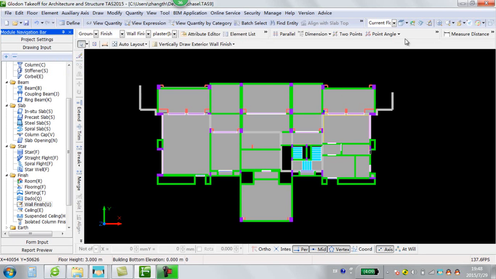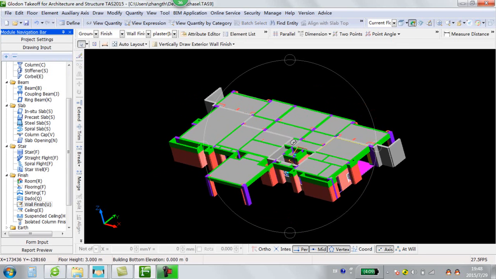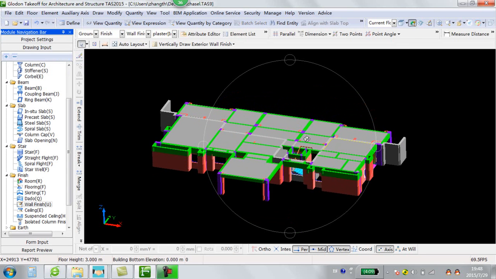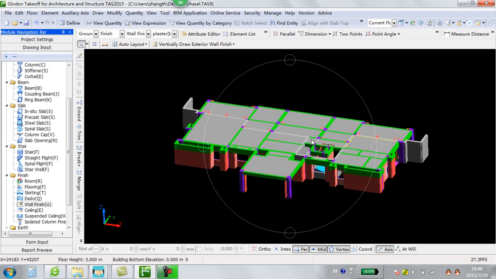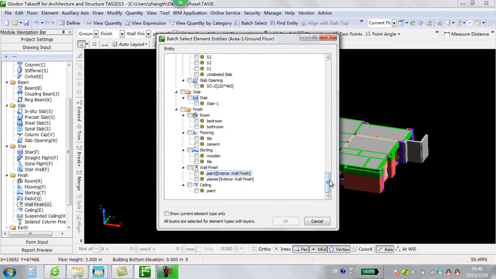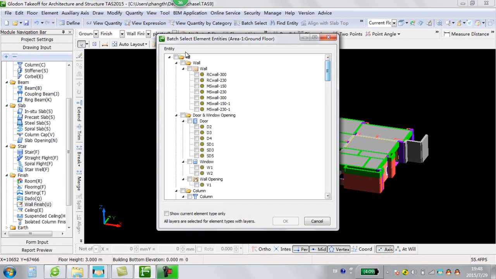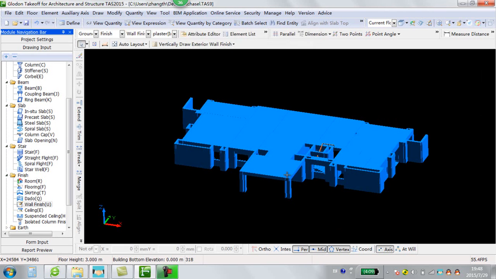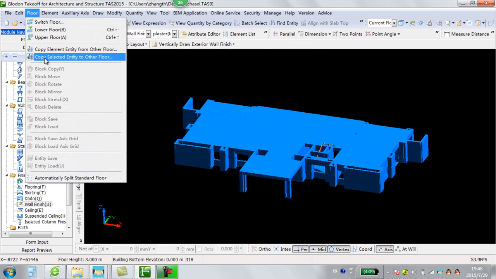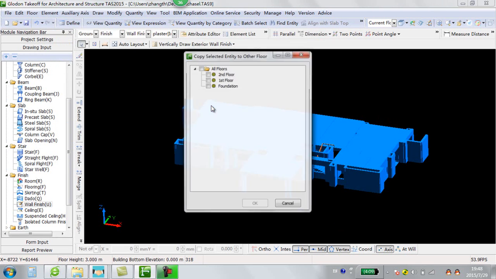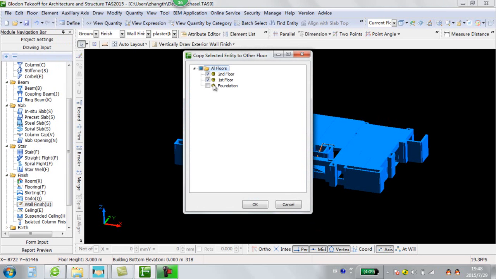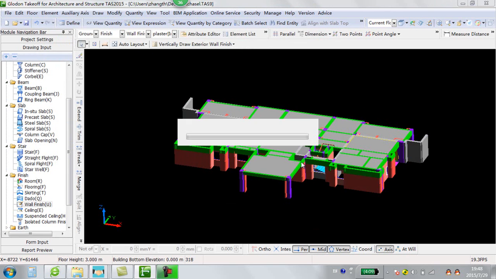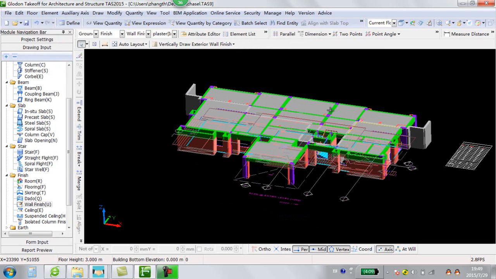Now we have finished the 3D modeling of ground floor. If other floors have the same elements, then we can copy the elements from ground floor to other floors. Now we select the element and copy to other floor. For example, we go to the first and second floor. Then we can check the 3D modeling of all floors.